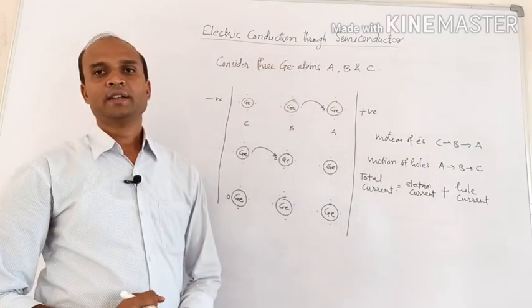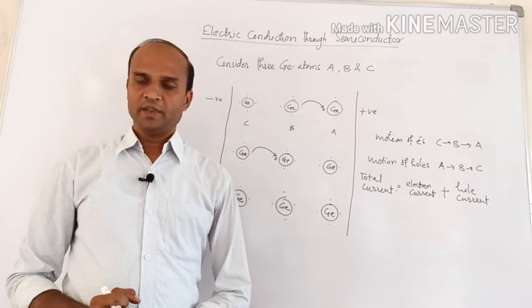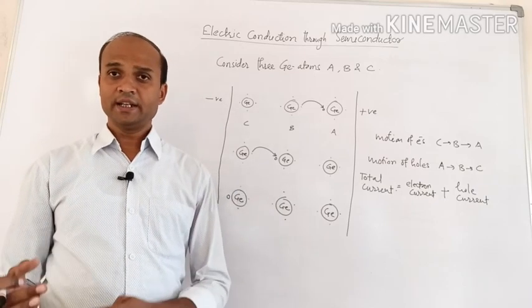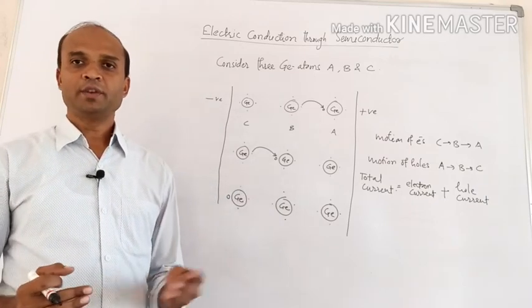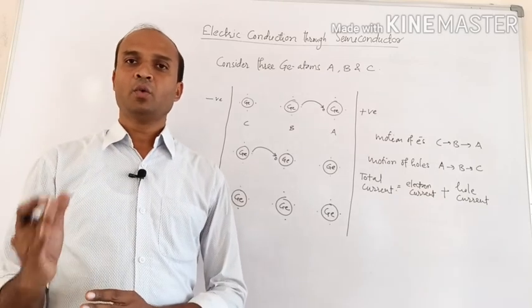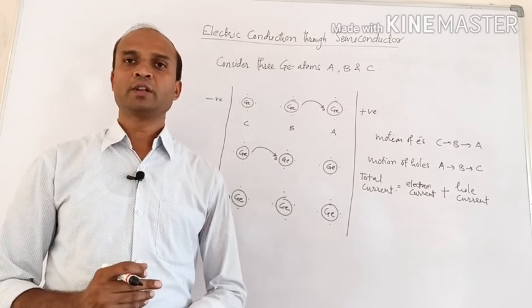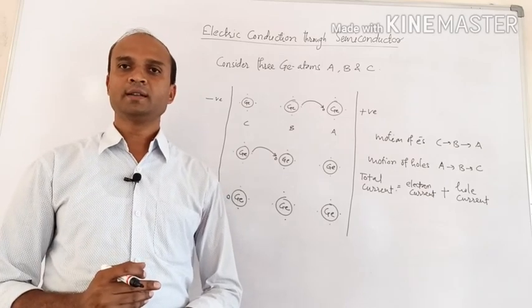So in this way, in a semiconductor, electrical conduction is due to both electrons as well as holes. If electrons are moving in one direction, at the same time holes are moving in the opposite direction, and both will contribute to the electrical conduction.